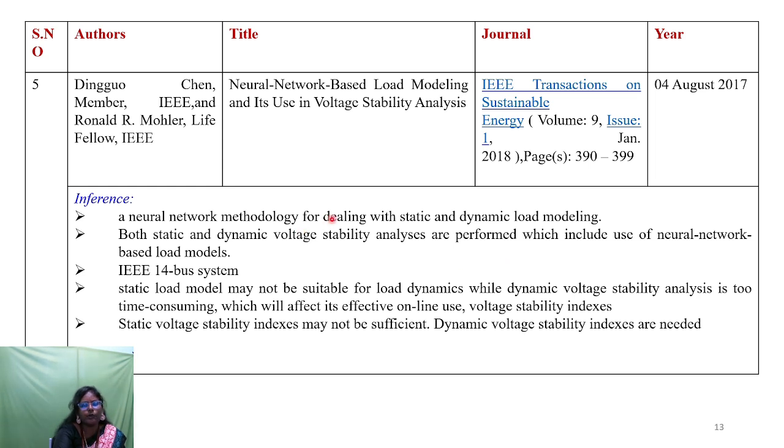The static load model may not be suitable for load dynamics, while dynamic voltage analysis is too time consuming, which will affect its effectiveness for online use, and also for the voltage stability indices. So static voltage indices may not be sufficient, but dynamic voltage indices may be needed in some cases.